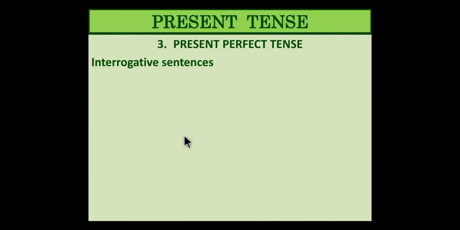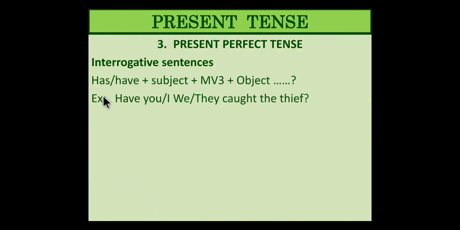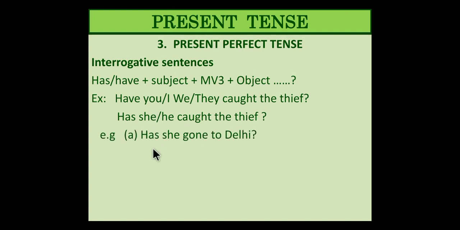Then next, interrogative sentences. Interrogative question: has or have, subject, MV3 and object. Have you, I, we or they caught the thief? Third form of the verb: catch, caught and caught. It cannot be cotton, cotted, anything, right? Have you, have they, have I or have we caught the thief? Has she, he caught the thief? Now, has she gone to Delhi? Then have they not seen the Taj Mahal yet?